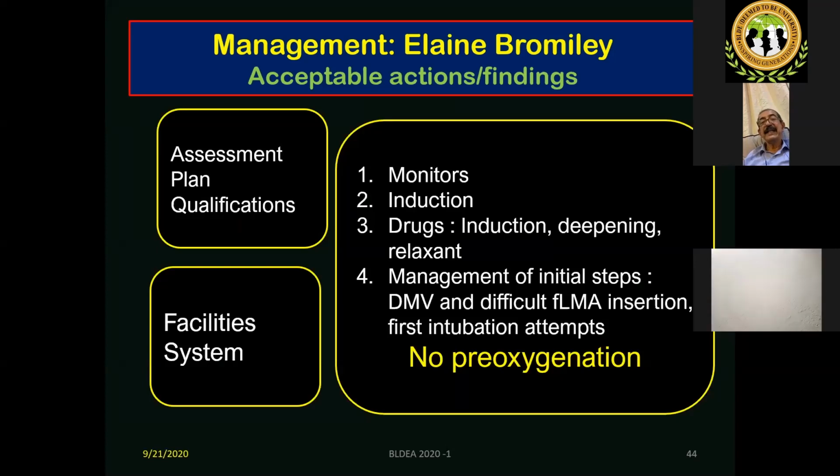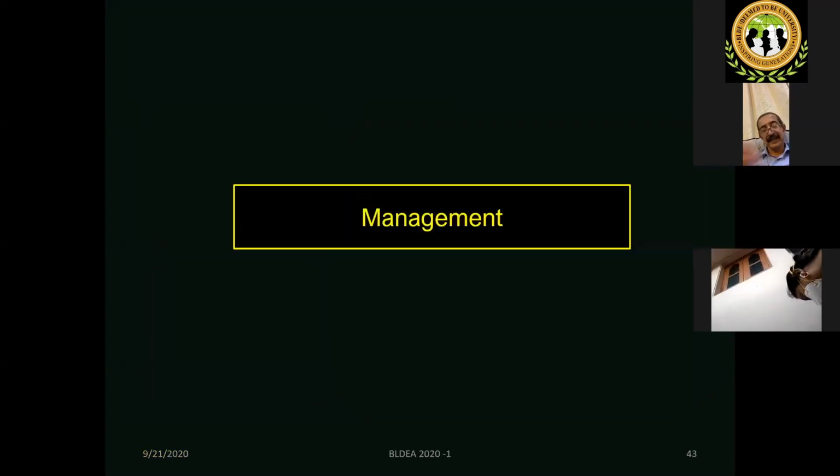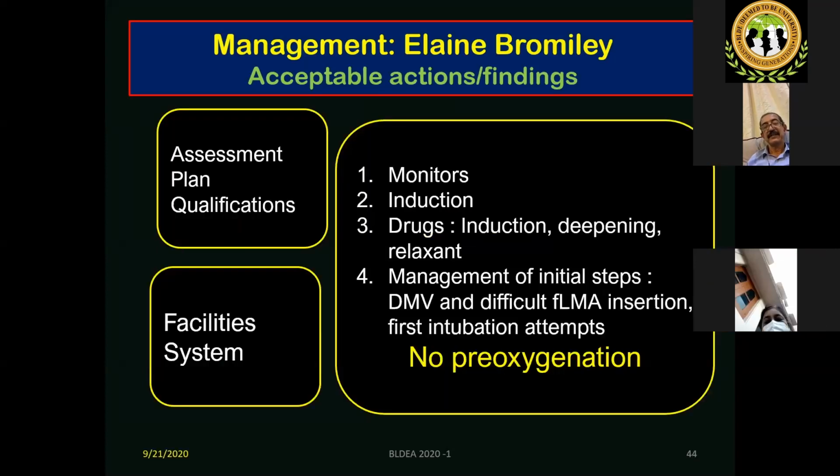So this is the 2005 case, Elaine Bromley. If you search, you get enough information, including the story from the husband and the coroner's inquiry report. So these findings are from the inquiry report.